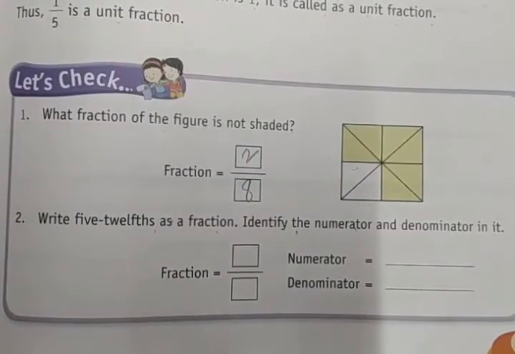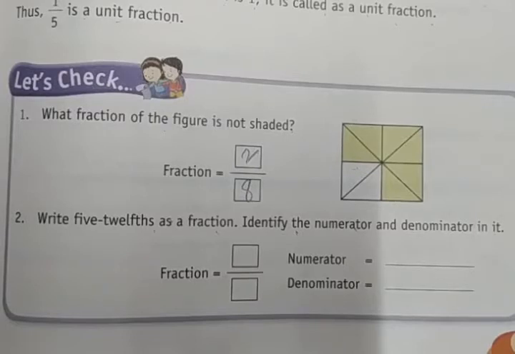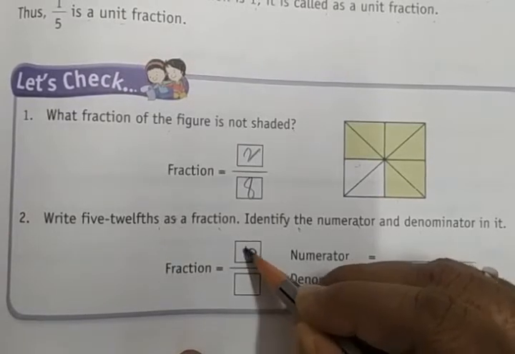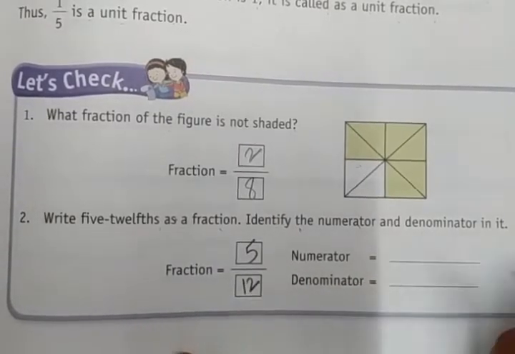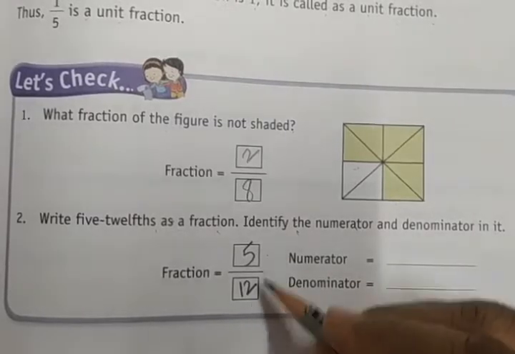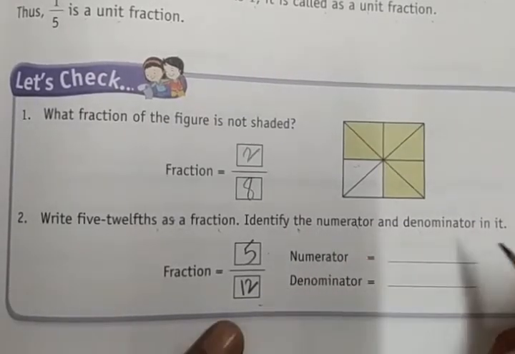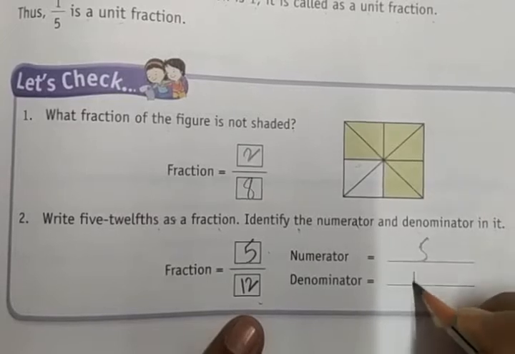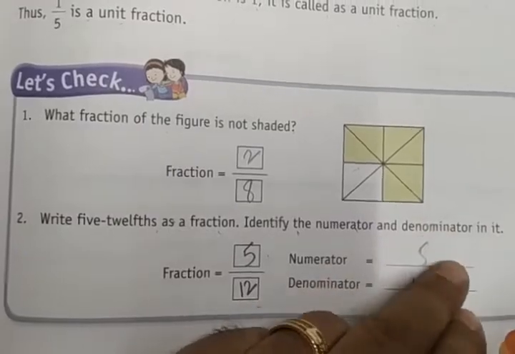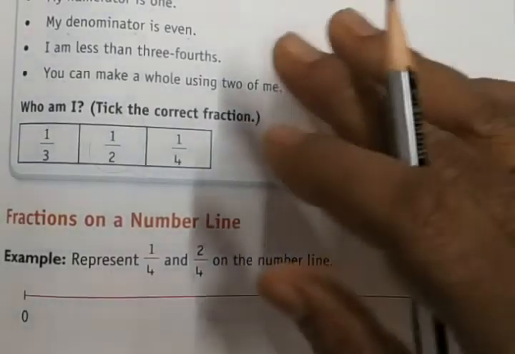Write 5/12 as a fraction. Identify the numerator and denominator in it. So 5/12: 5 is the numerator, 12 is the denominator. Out of 12 parts, 5 are taken, so the writing form is 5/12. Numerator is 5, denominator is 12. This is how we need to understand the fraction.